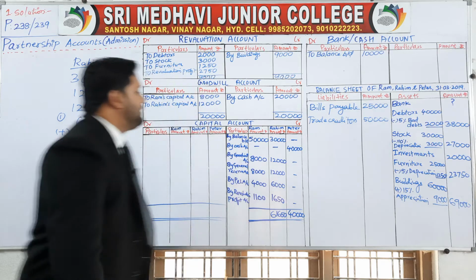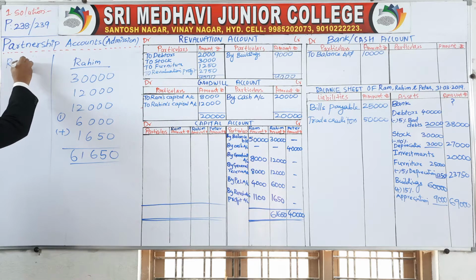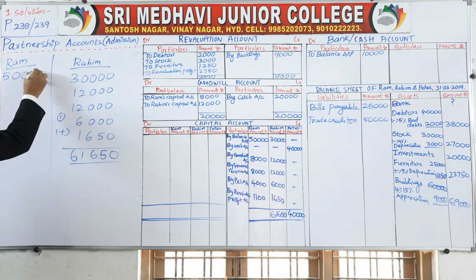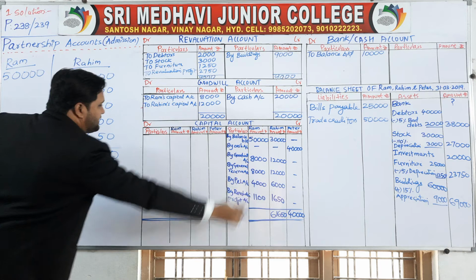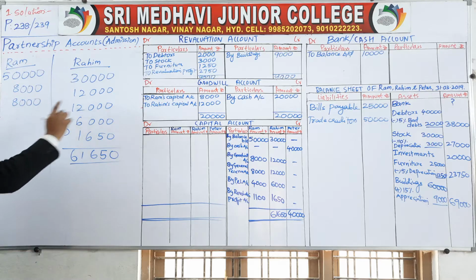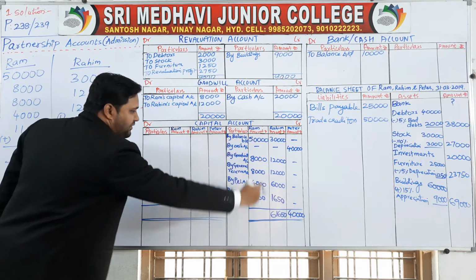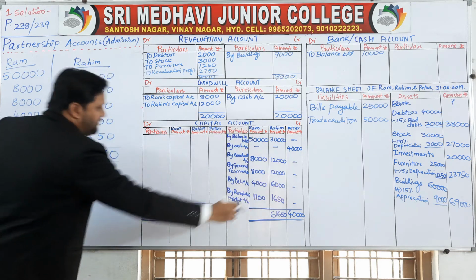61,650. What about Ram? Here we will see the total of Ram. The amounts are 50,000, 8,000, 8,000, 4,000, 1,100. These are all amounts of Ram.